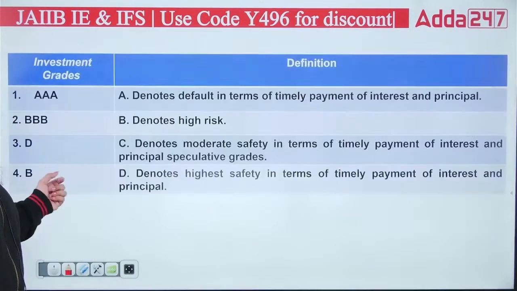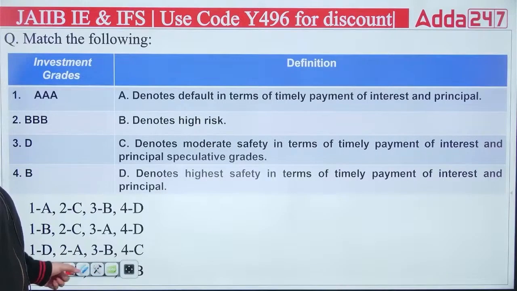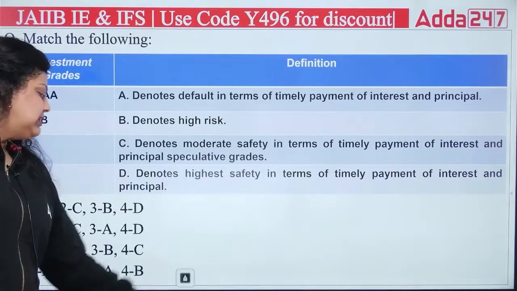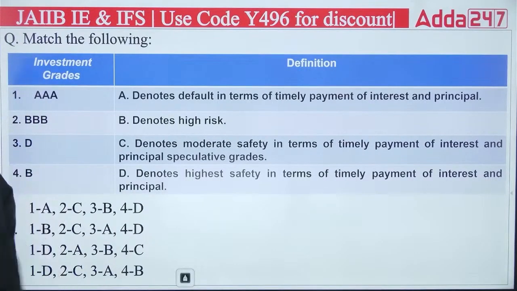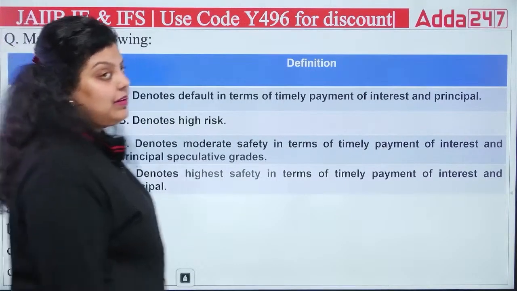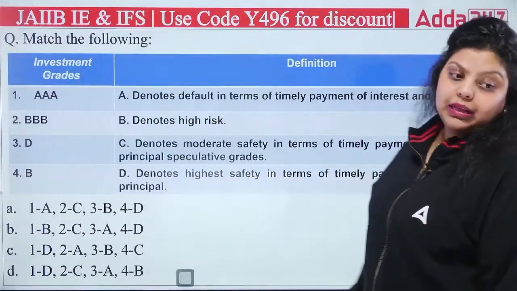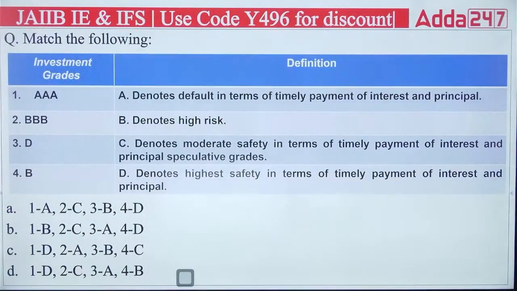Okay. Next. Okay, next question: match the following. On one side you have got the investment grades AAA, BBB, D and B. And on the other side you have got the definitions of these investment grades. So AAA, BBB, D and B, these are the investment grades in front of you. So let's match them.